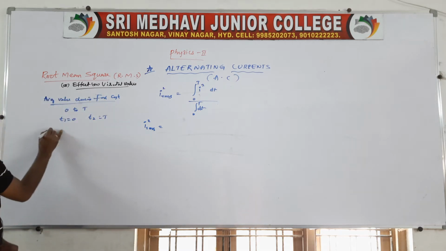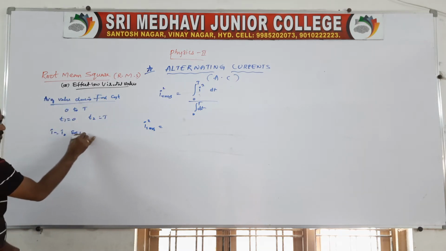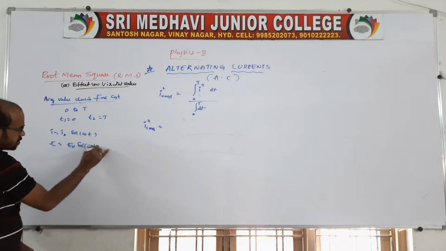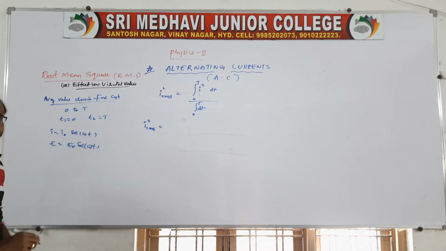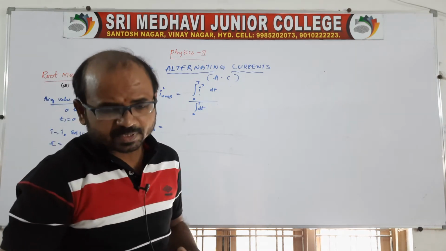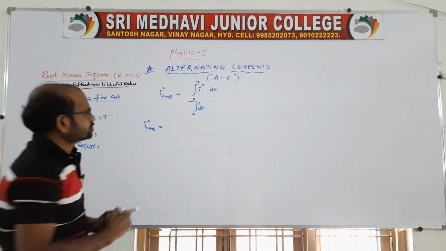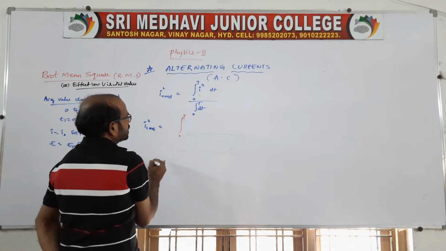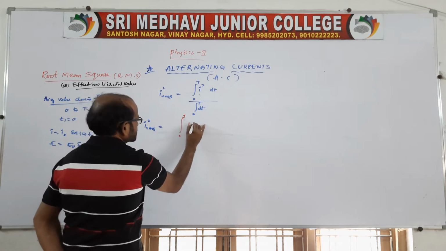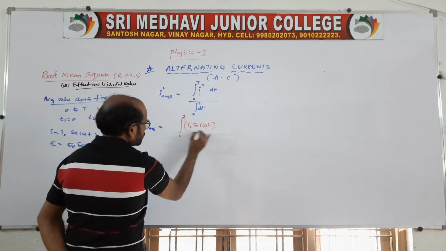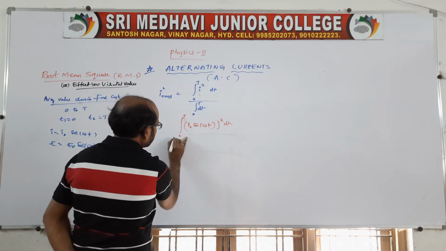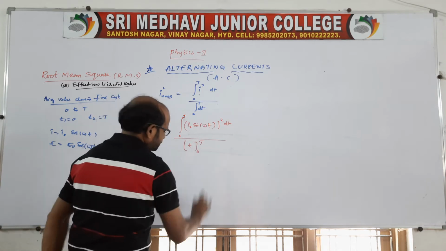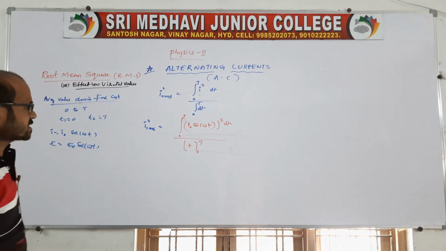We know I is equal to I naught sin omega t, or you can say E is equal to E naught sin omega t. Suppose you are finding I, then we will ultimately get E; both will be the same. So take the I value as it is and write the integral from 0 to capital T of I naught sin omega t whole square dt, divided by T. We can minimize it like this.